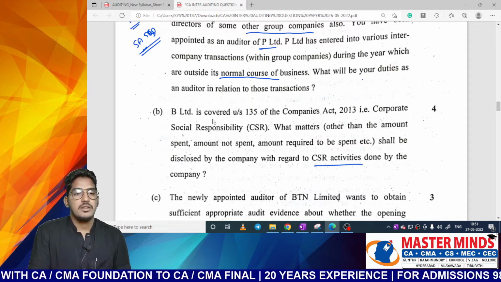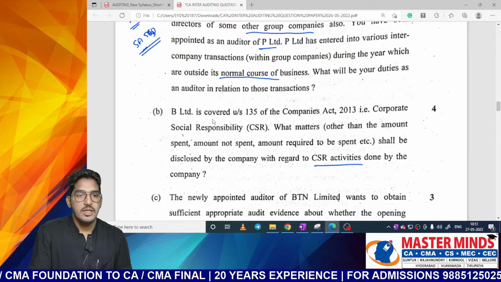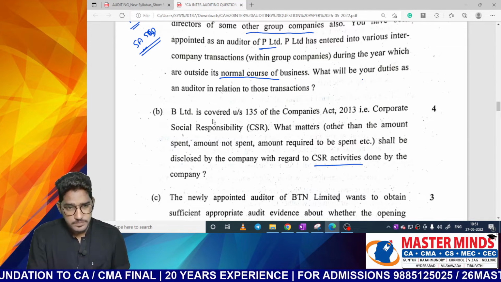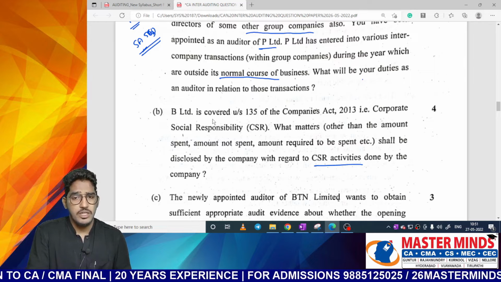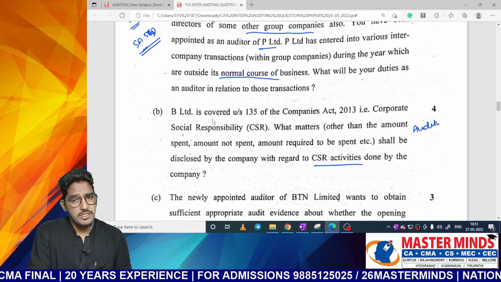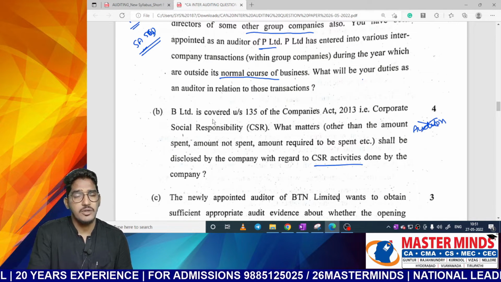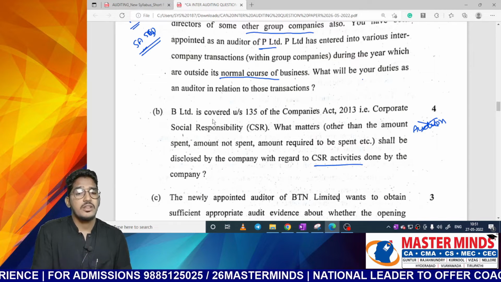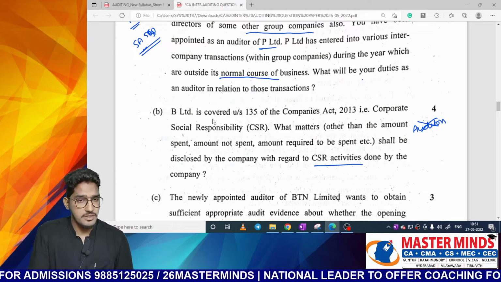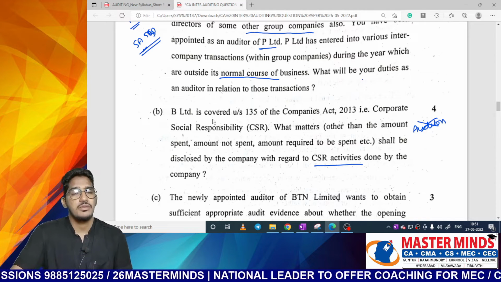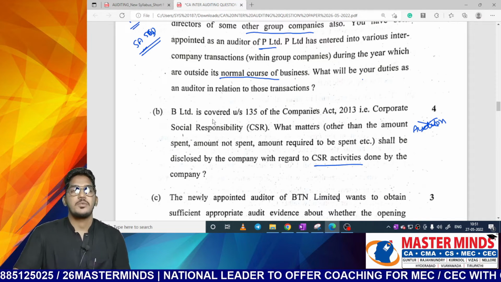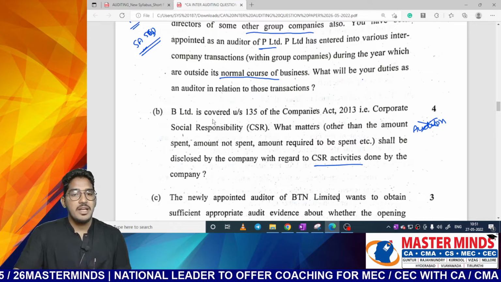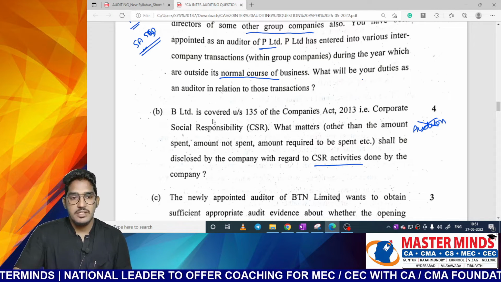See, this particular question is not talking about what will be the auditor's responsibilities. Majority of the students will take it as wrong and try to write the reporting responsibilities under CARO. No, they are asking what disclosures are required to be given by the company in the financial statements. They are asking you to write the provisions of the Companies Act, not the auditor's responsibilities as per CARO. So what management has to disclose regarding CSR activities other than amount spent?